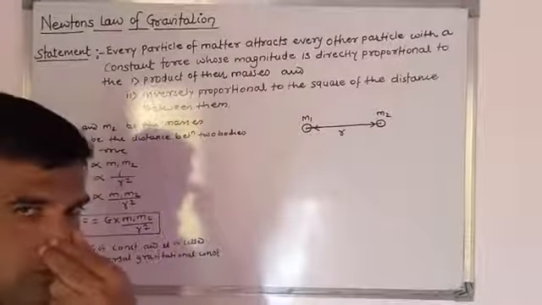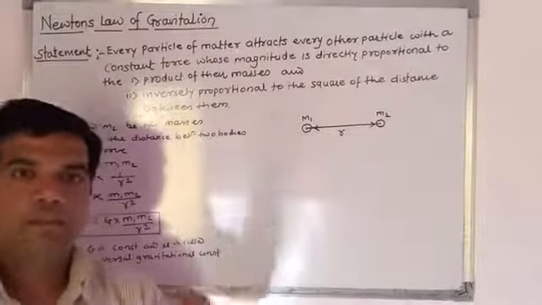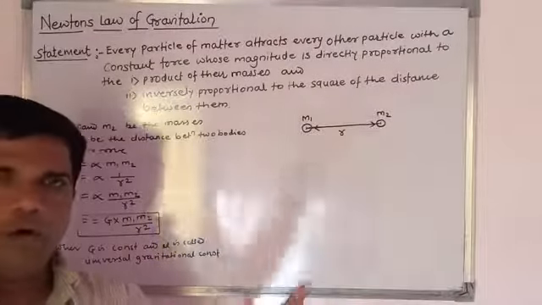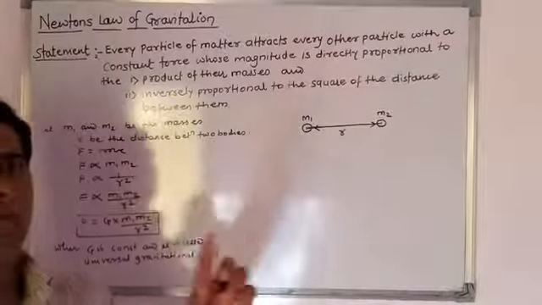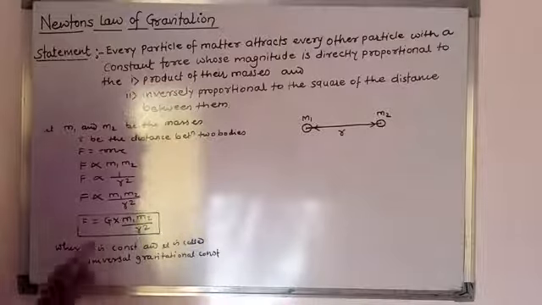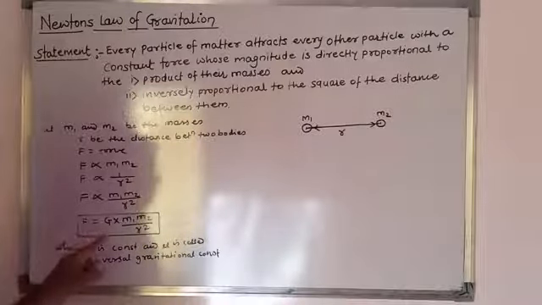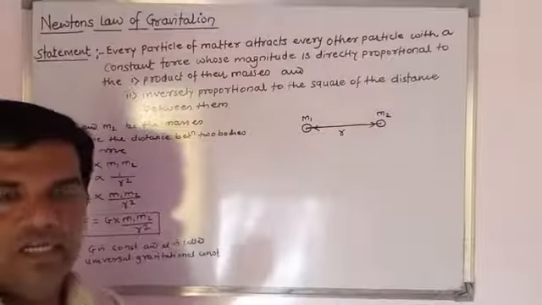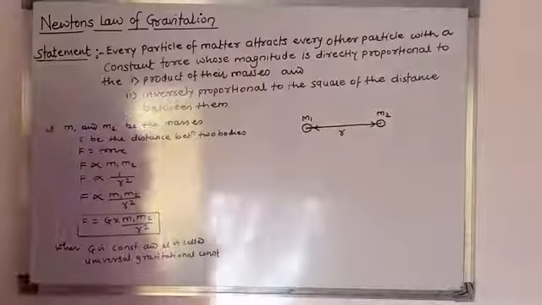So why is it called the universal gravitational constant? Because its value is the same for all bodies in the universe, and therefore it is called the universal gravitational constant. This constant was determined by the scientist Cavendish.